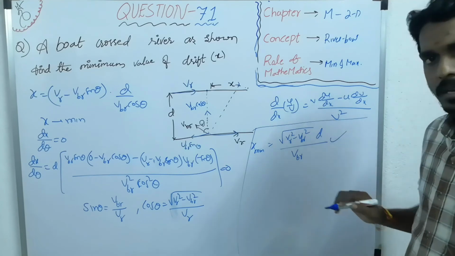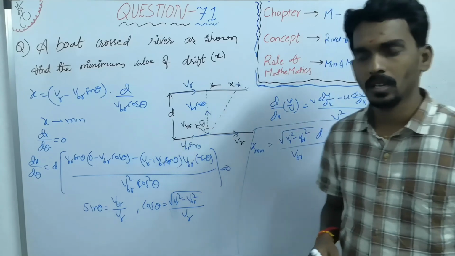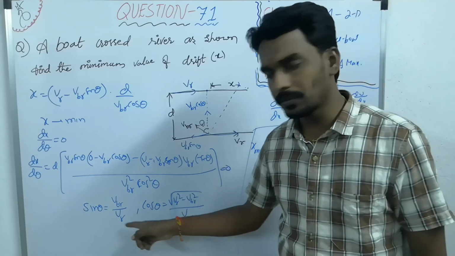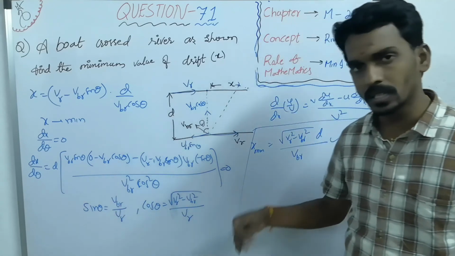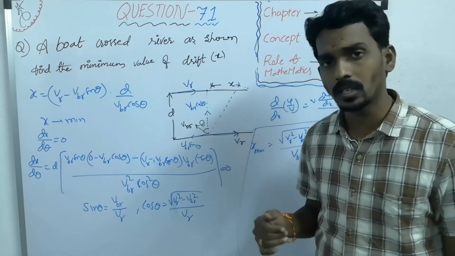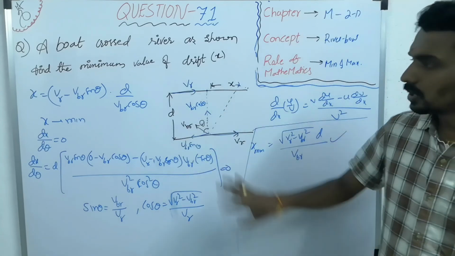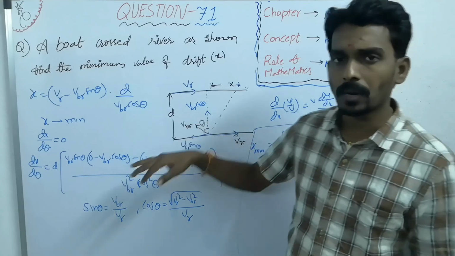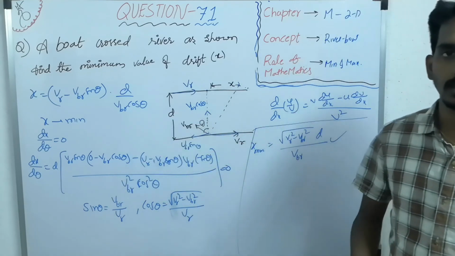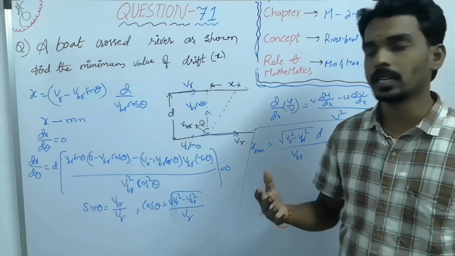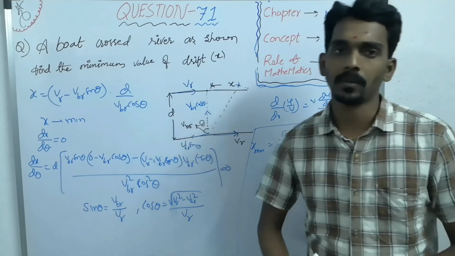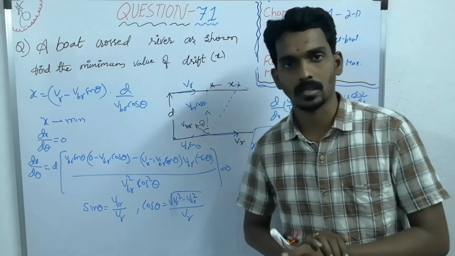So this is the minimum drift. What is the condition for minimum drift? Sin theta is this much or cos theta is this much, where theta is the initial direction of motion for the boat. So this is how you can use the minima maxima condition in various situations when the variable can be maximum or minimum, as we discussed in previous cases also.